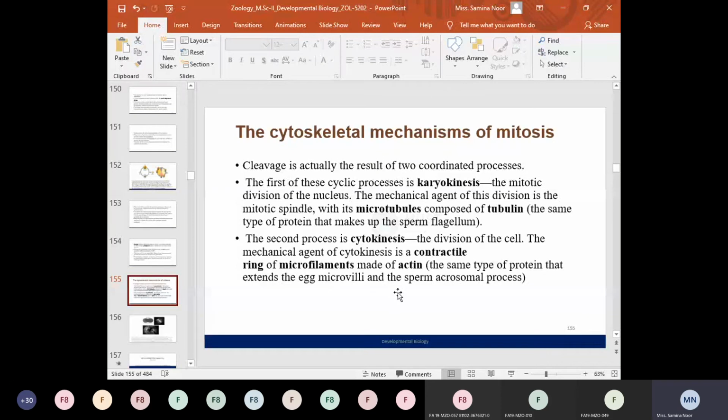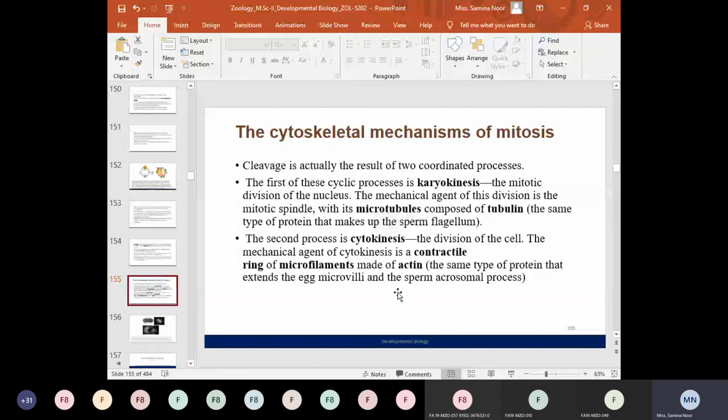So the first factor in the transition from fertilization to cleavage is the role of the mitosis promoting factor. Second is the role of the cytoskeletal mechanisms of mitosis, which plays a critical role in the transition from fertilization to cleavage. So what are the cytoskeletal apparatus of mitosis?